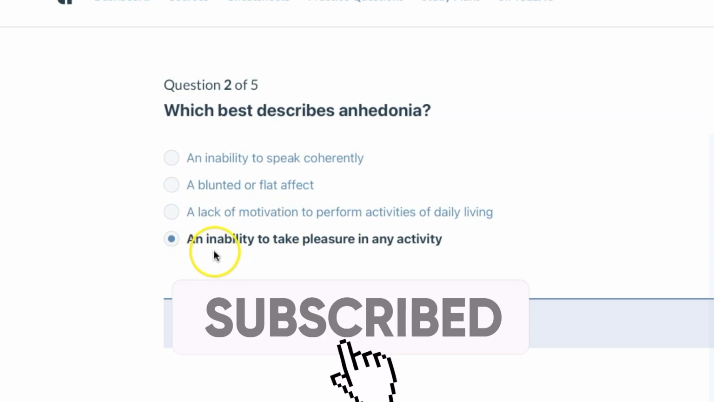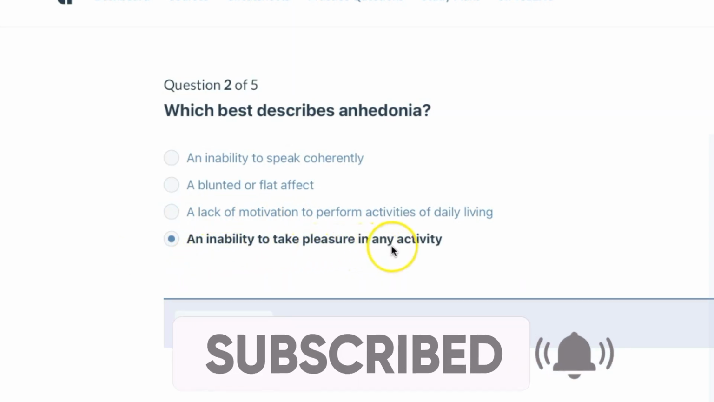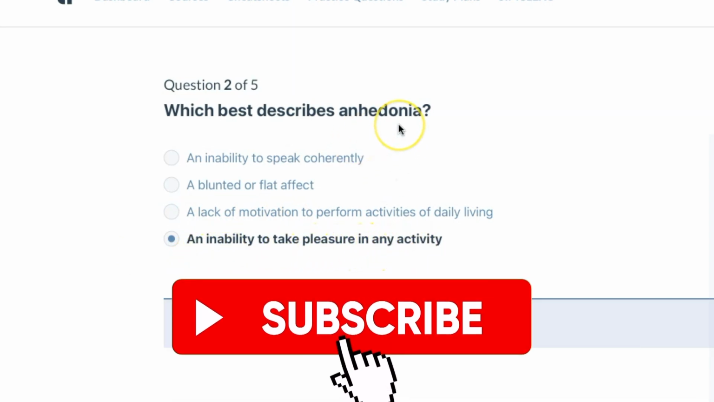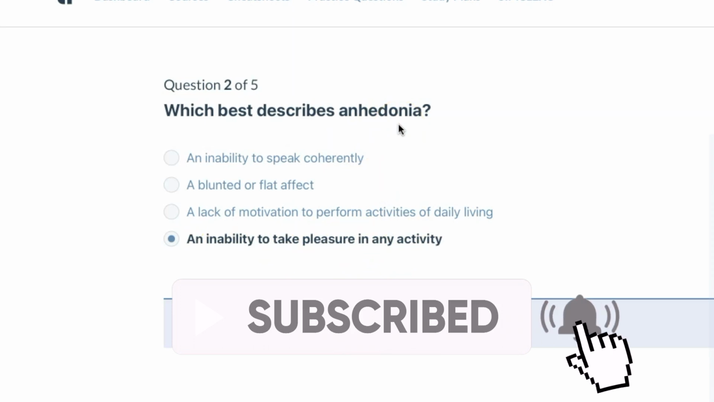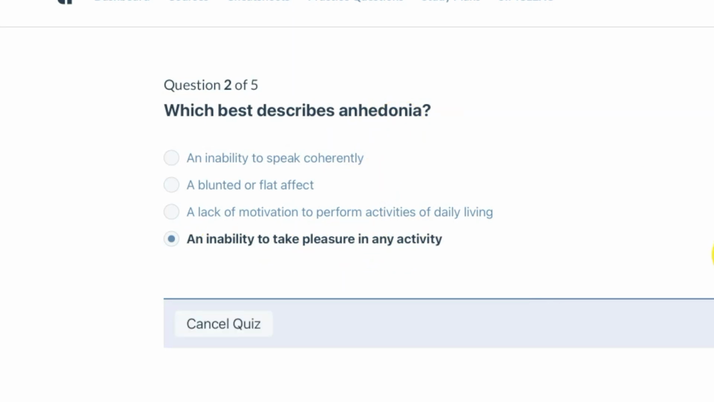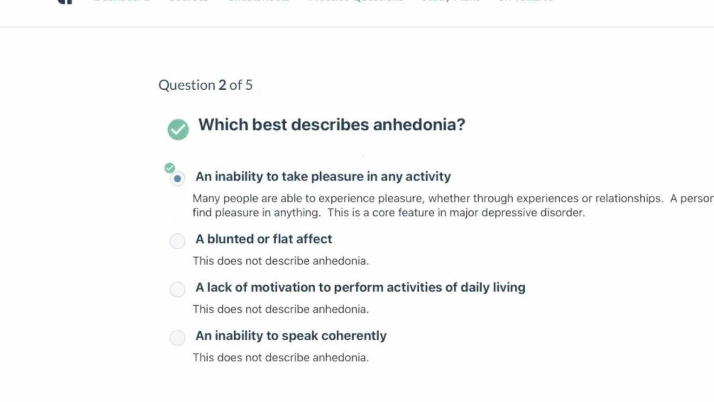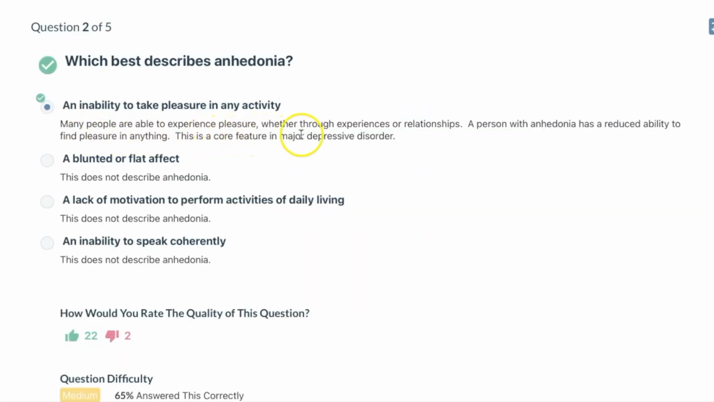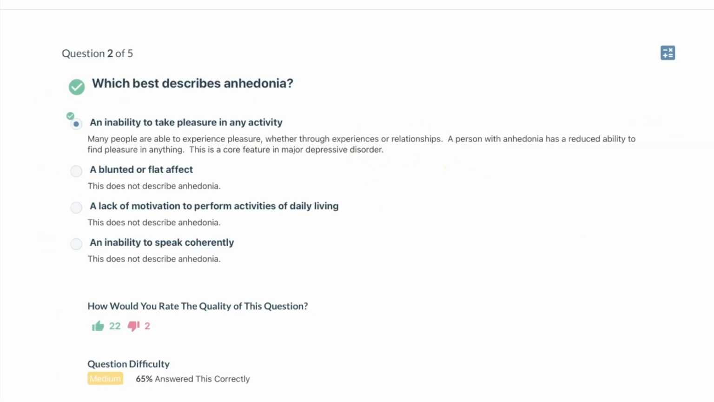The best answer here is an inability to take pleasure in any activity. If you've ever heard of the term hedonistic society, that is a society that is pursuing only pleasure. So A is without pleasure. Many people are able to experience pleasure whether through experience or relationships. A person with anhedonia has a reduced ability to find pleasure in anything. This is a core feature in major depressive disorder. You can pause to read the other rationales.